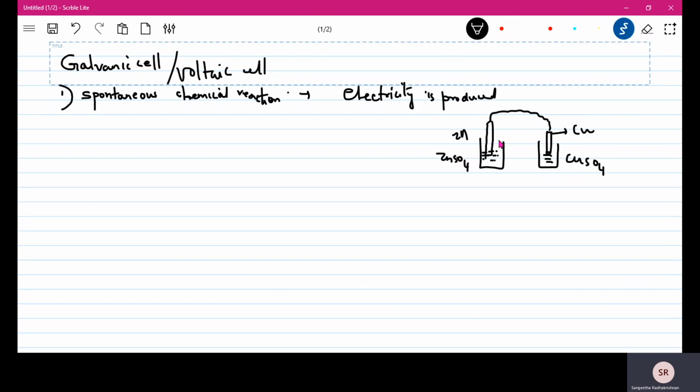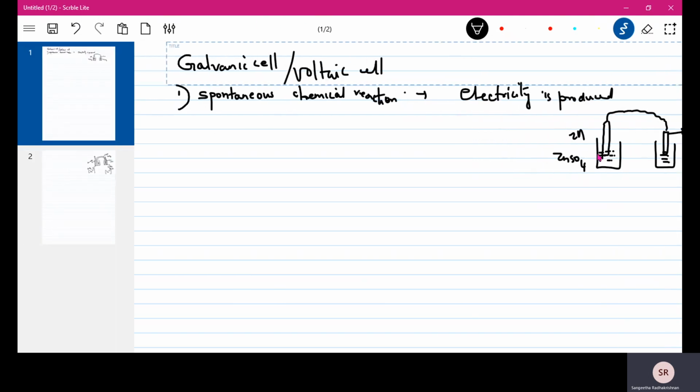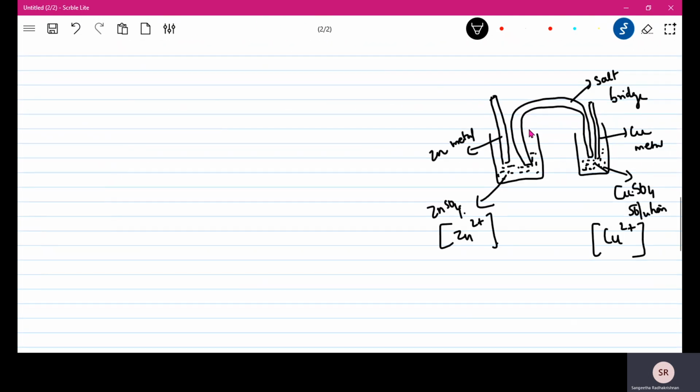So whatever electricity is produced will be transmitted through this. Now suppose this reaction takes place, there is also one more setup that you have to use, which is known as a salt bridge. This is a salt bridge. First we'll see what is meant by a salt bridge.